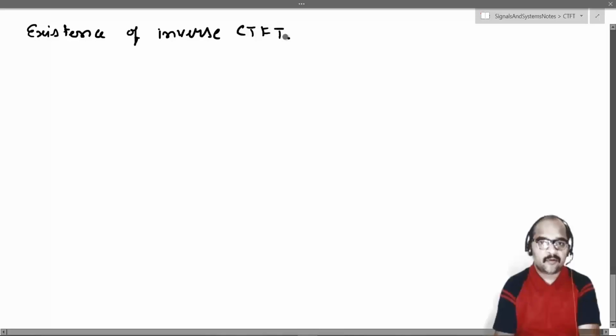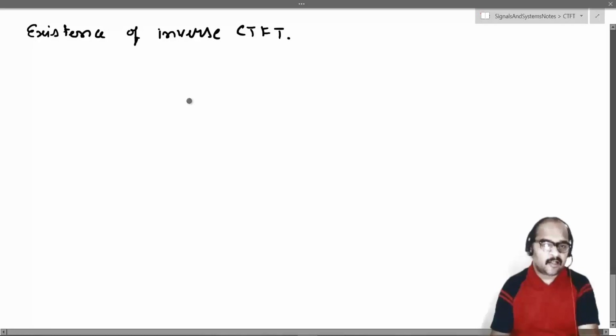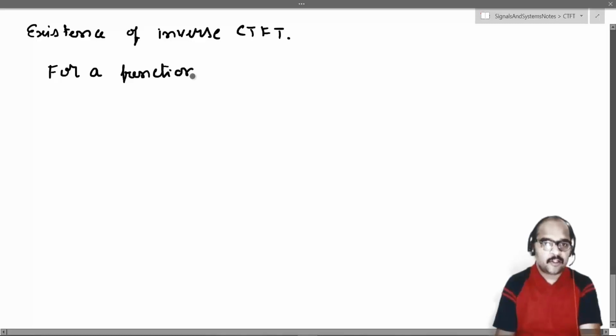Because the inverse Fourier transform is similar to the Fourier transform itself, the function should satisfy the Dirichlet conditions.